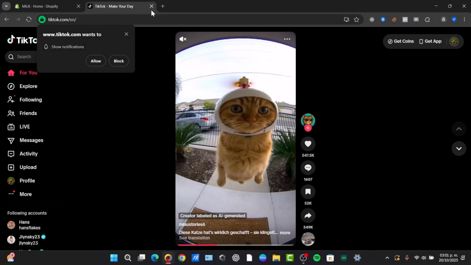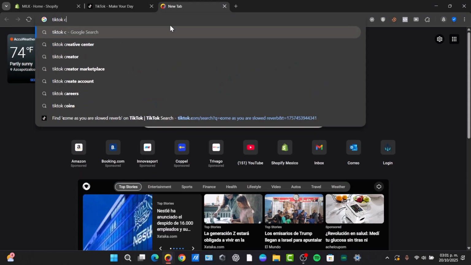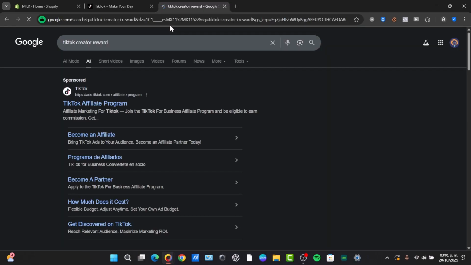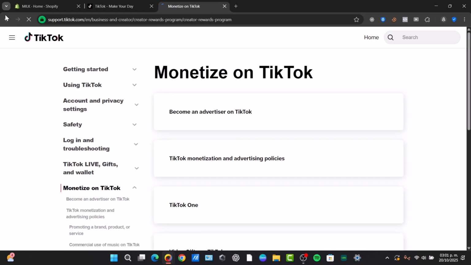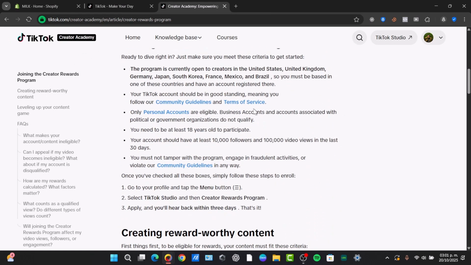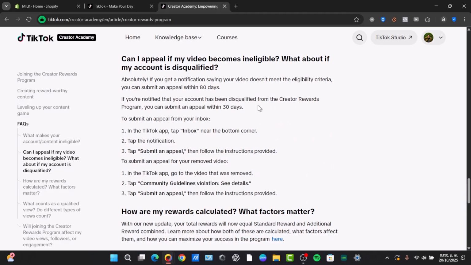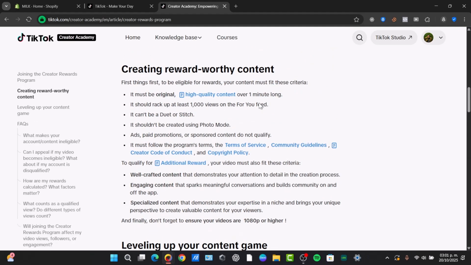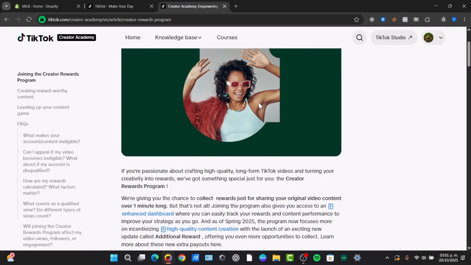To get started with this, you can open a new tab and let's go to TikTok. I believe it is called Creator Rewards Program or the affiliation programs. So here is the Creator Rewards Program. It says join, like this. And we are now directly inside the TikTok Creator Program. So here are a few prerequisites in order to continue, and you can see the FAQ elements, right? Once you have the eligibility for all of these, we can start by joining this program. If not, we can just start totally from scratch.